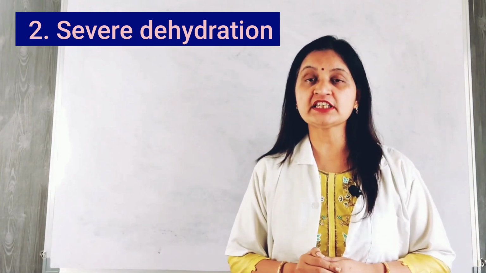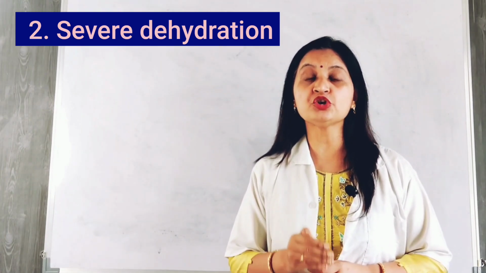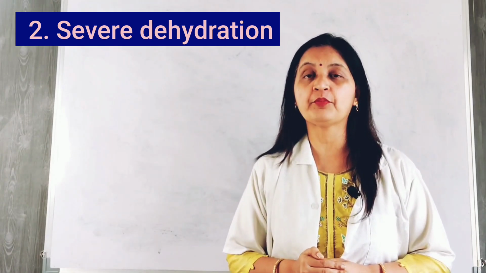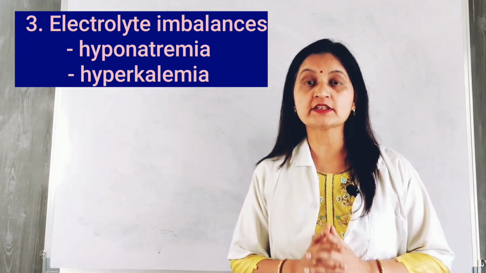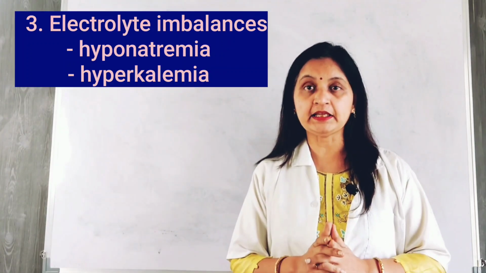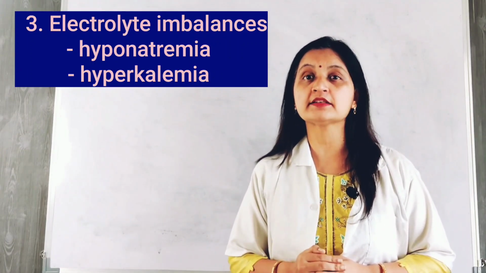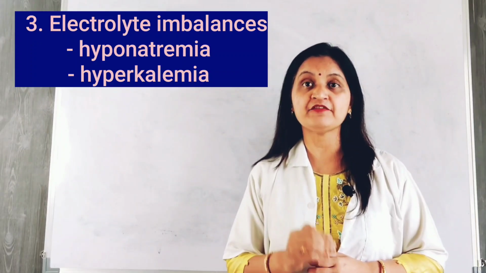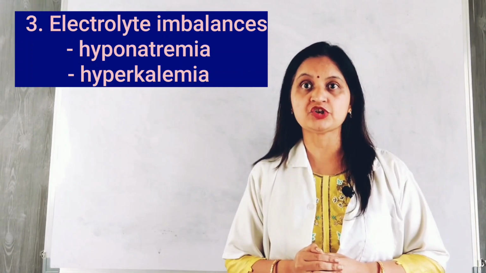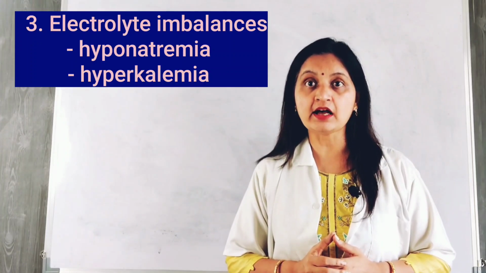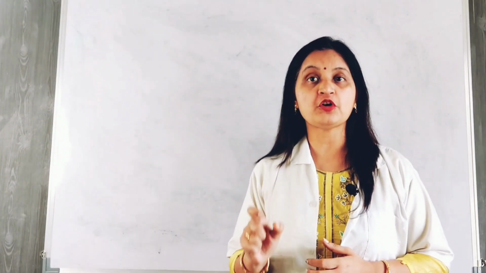Secondly, aldosterone deficiency causes severe dehydration, and this is due to rapid loss of sodium and water from the body. Thirdly, electrolyte imbalances can occur causing hyponatremia and hyperkalemia. Hyperkalemia can trigger electrical activity of the heart giving rise to arrhythmias, and hyponatremia can cause CNS manifestations such as confusion and disorientation. So severe electrolyte imbalances occur, and this is also because of aldosterone deficiency. So aldosterone deficiency causes severe hypotension, shock, severe dehydration and electrolyte imbalances.